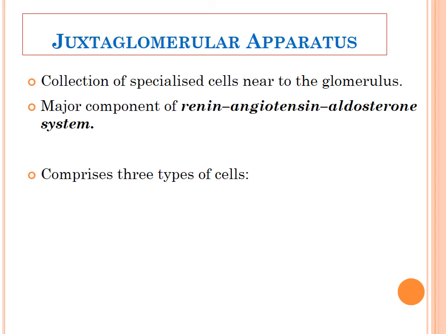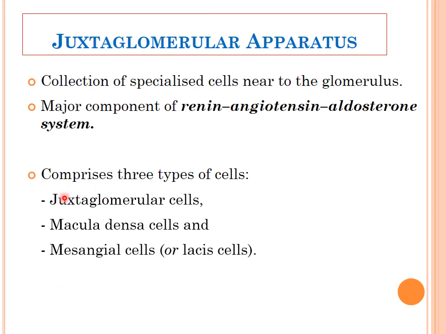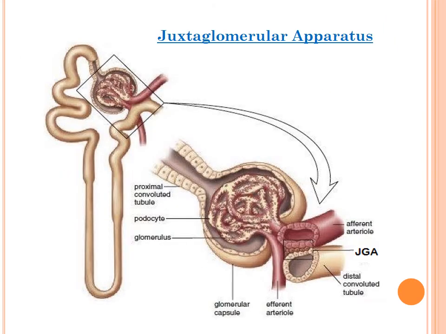So this JGA, or juxtaglomerular apparatus, basically comprises three types of cells. One are the juxtaglomerular cells, then macula densa cells, and the mesangial cells, also known as the Lacis cells. So you can look at this picture. This will make you clear about the juxtaglomerular apparatus. Now see, you now know that this is the glomerulus, with the afferent and efferent arterioles. This is a glomerular capsule.